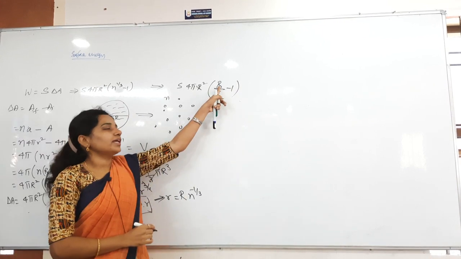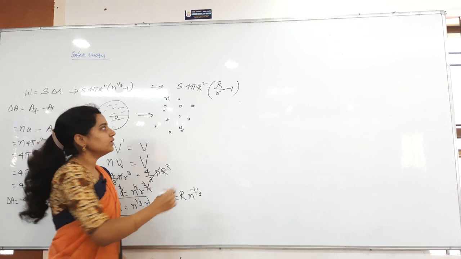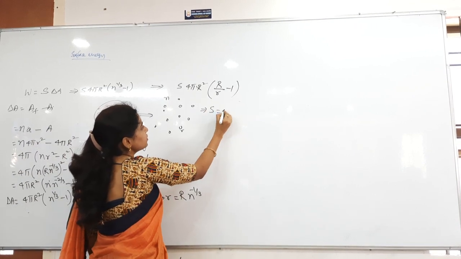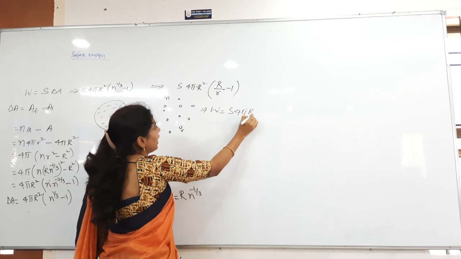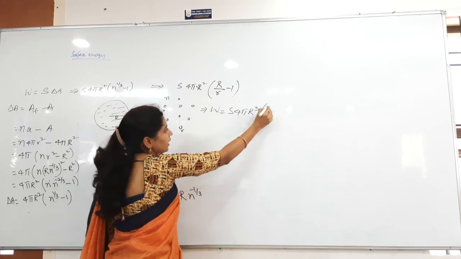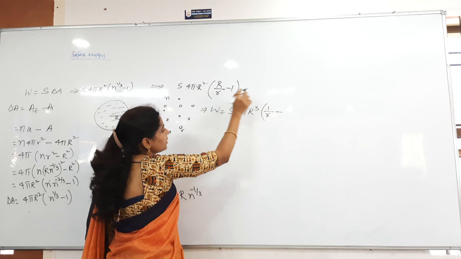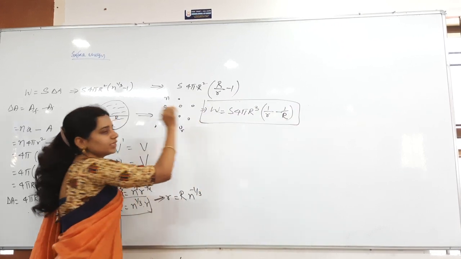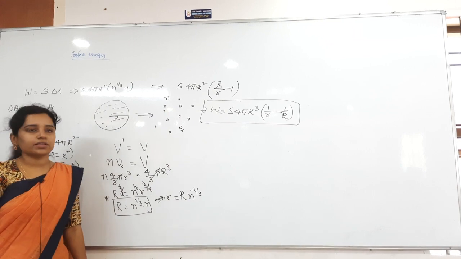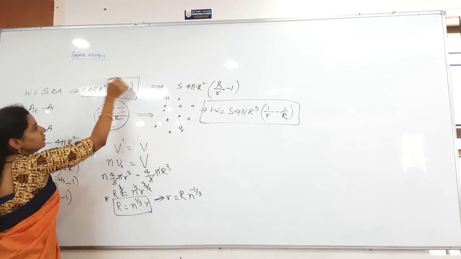From this again I will take capital R outside here. So what will be remaining there, work done is equal to S into 4 pi R cube, R is coming out already, 1 by r, here R is not there, so what I can get, 1 by r minus 1 by capital R. That is the answer, final answer. Clear? Even this is also an answer only.